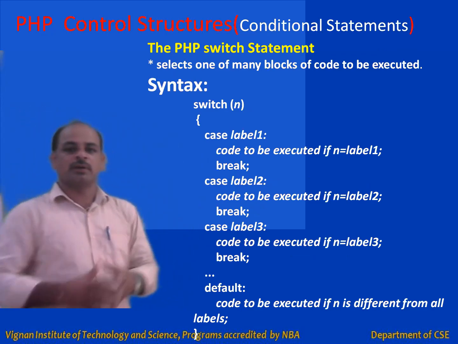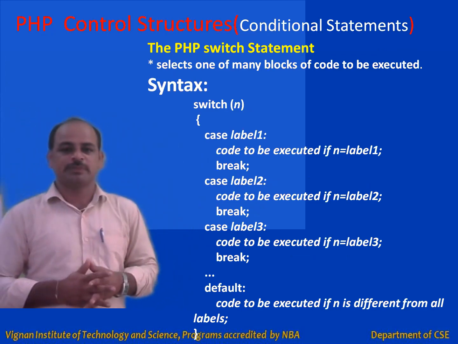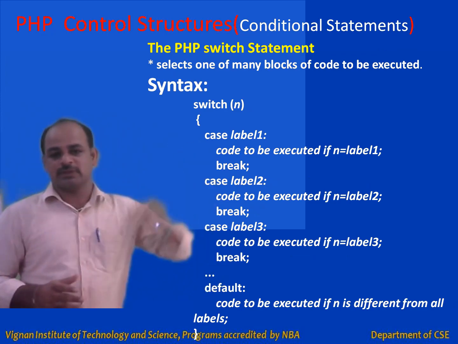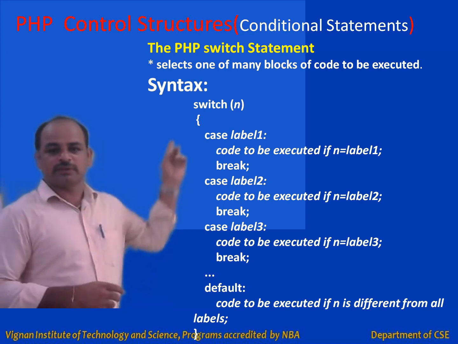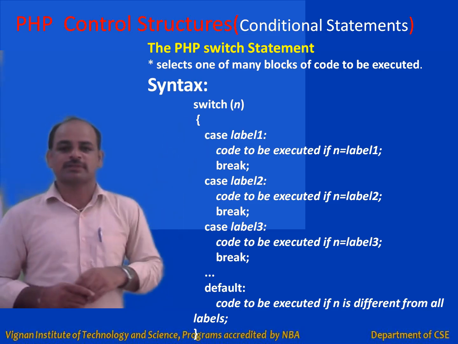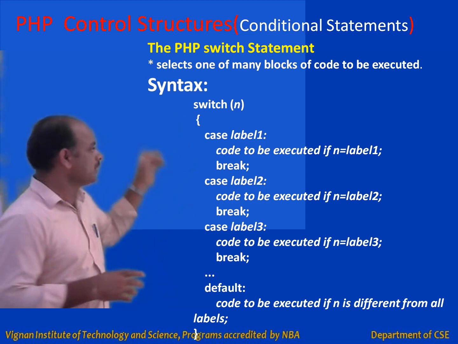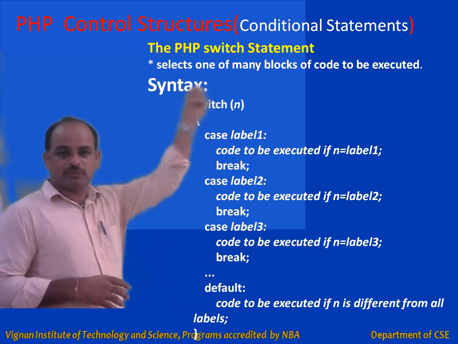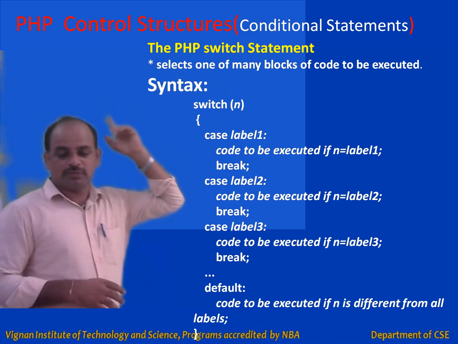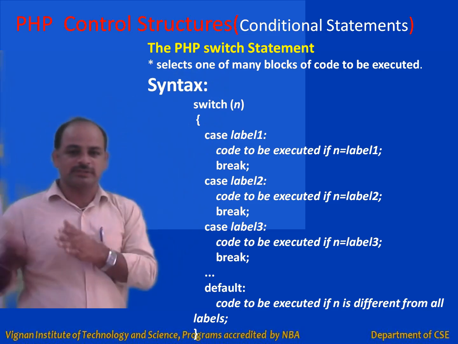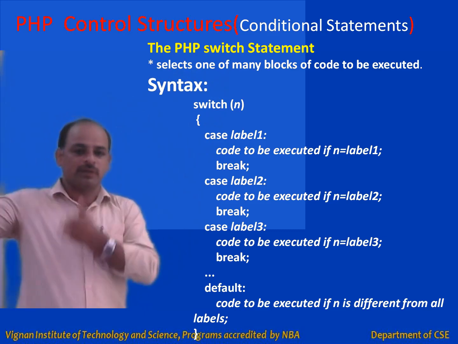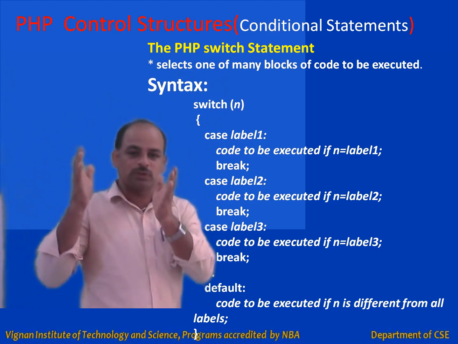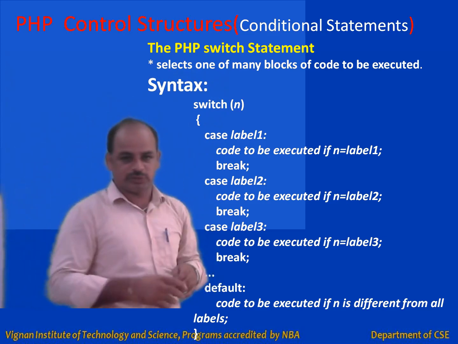So another example of a conditional control statement here is the switch statement. Basically, switch is an alternative to the else if ladder. Here you can see it selects one of many blocks of code to be executed. This is similar to the else if ladder. There are many alternative choices, and from these you can choose only one block of code for execution, right?